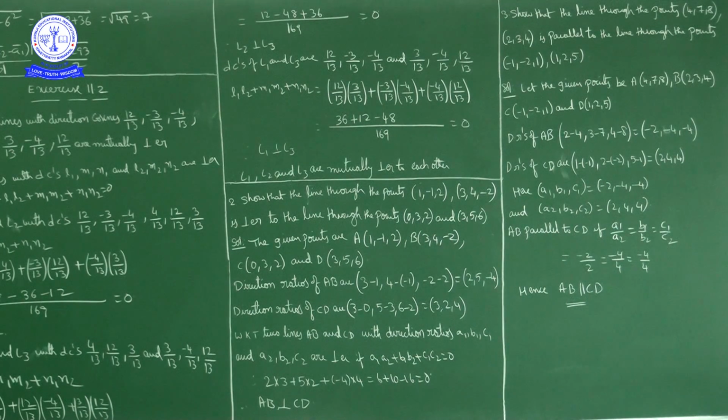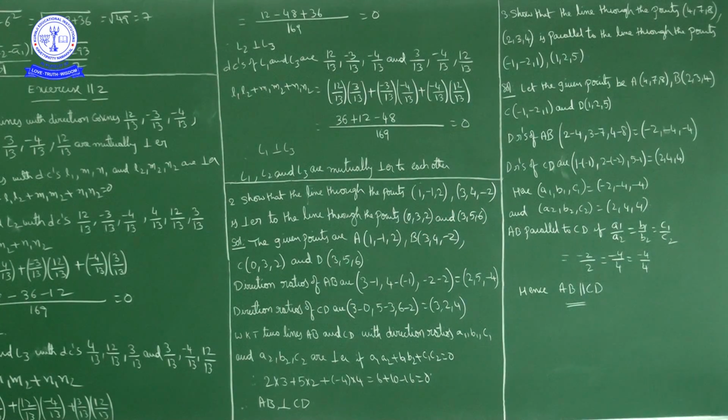Okay, second question. Show that the line passing through the points (1, -1, 2) and (3, 4, -2) is perpendicular to the line passing through the points (0, 3, 2) and (3, 5, 6). We have to show that the line passing through these two points is perpendicular to the line passing through these two points.